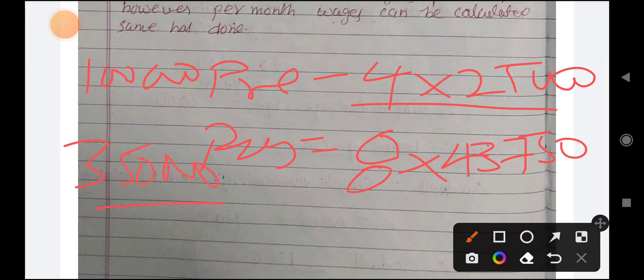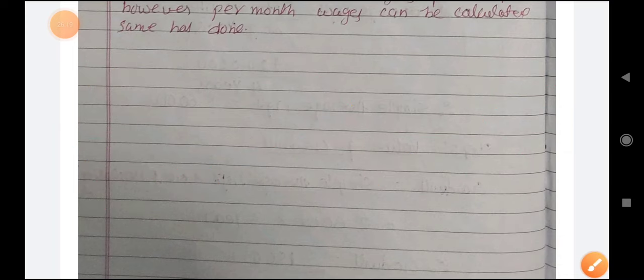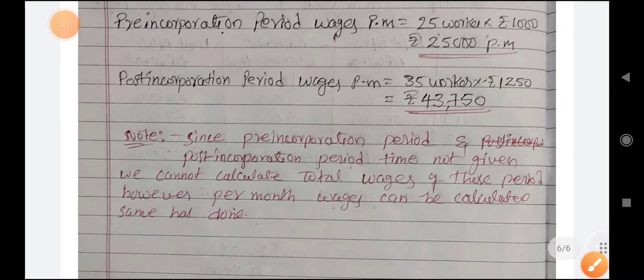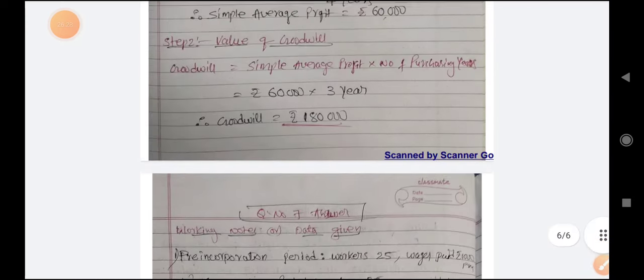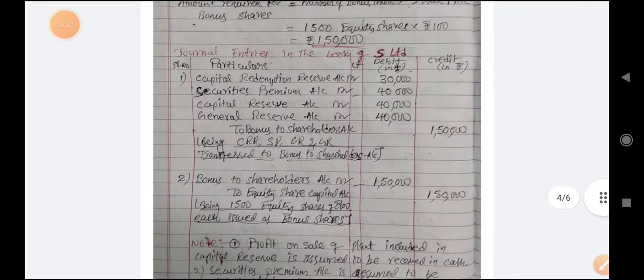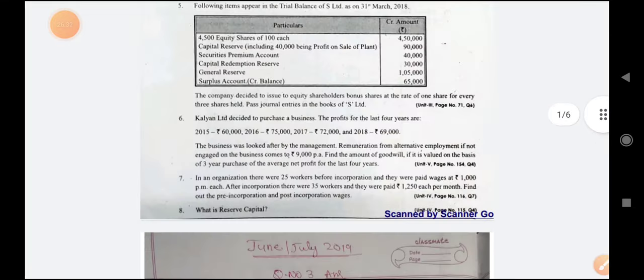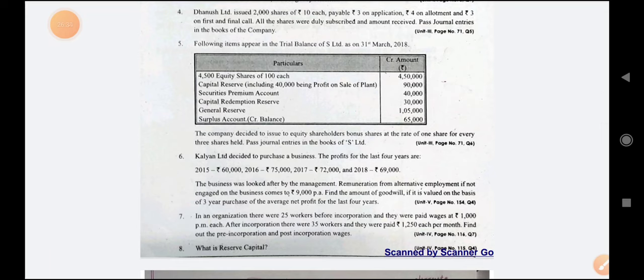So you can take any assumption or write a note like this and leave the answer. That is why I said this video is a little bit concept oriented. With concept I have explained each and everything, so its length also increased a little, so it came up to 25 to 26 minutes.